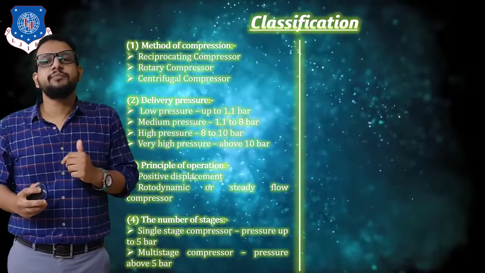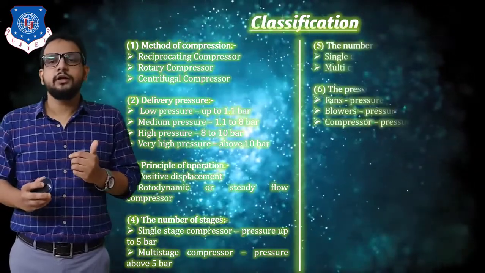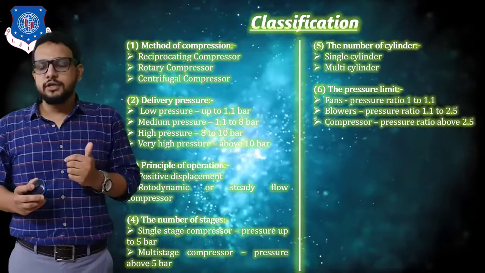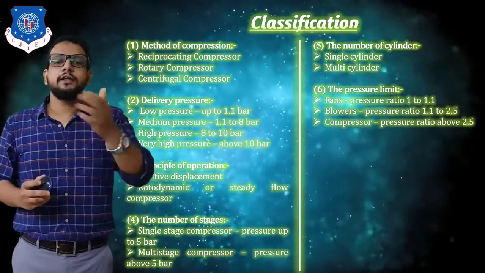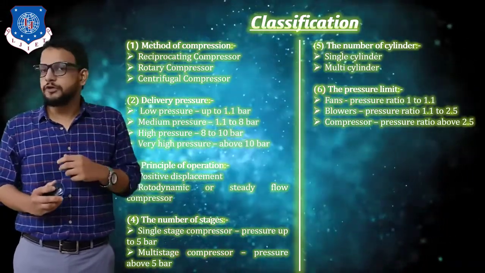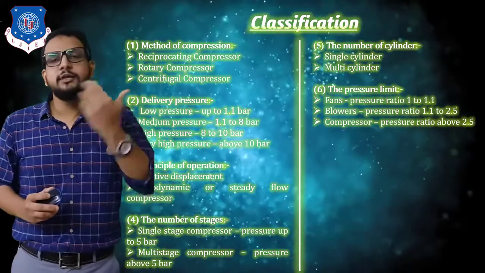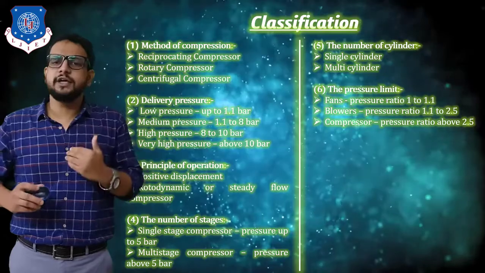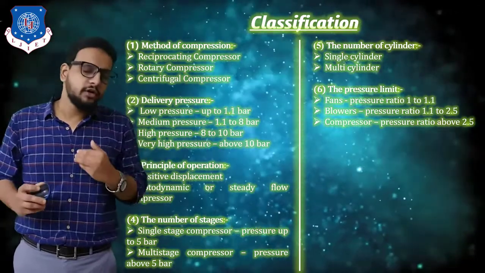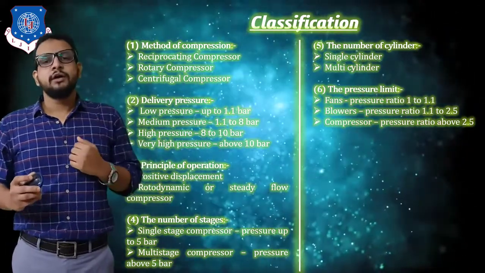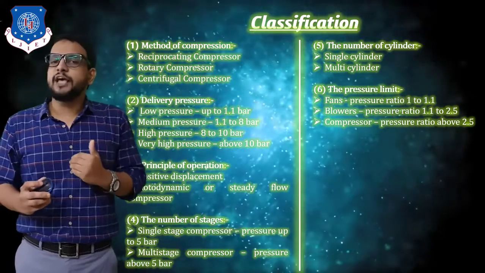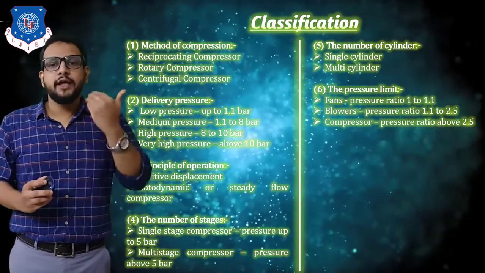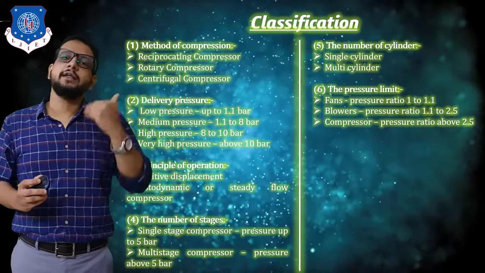Next classification is based on number of cylinders. As I have covered, in a single stage one cylinder is used, in a multi-stage more than one cylinder can be used. So based on cylinders, we can say a single cylinder compressor or a multi-cylinder compressor. Next is based on pressure limit: fans, blowers and compressors.